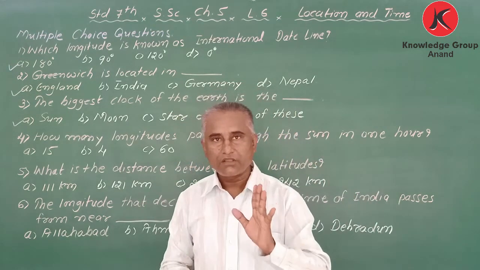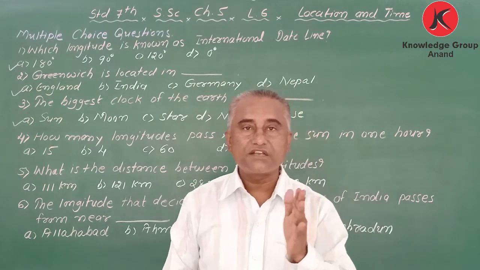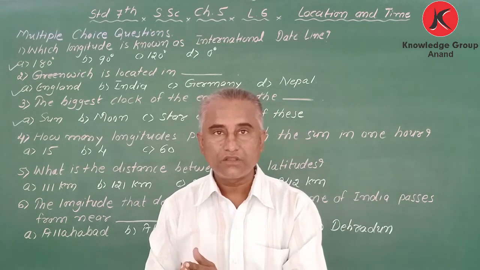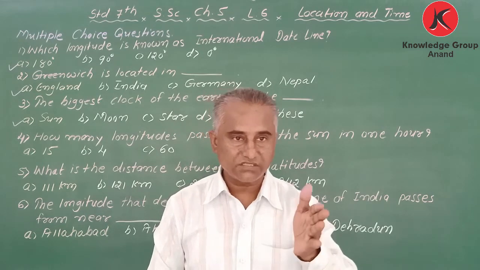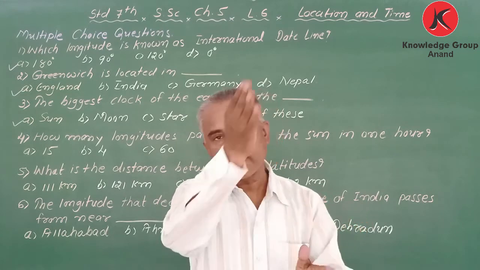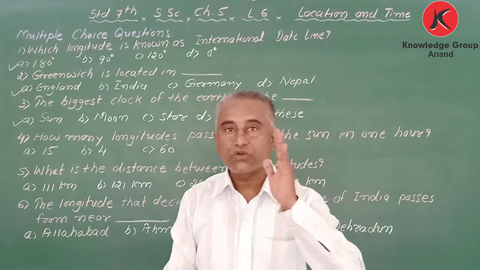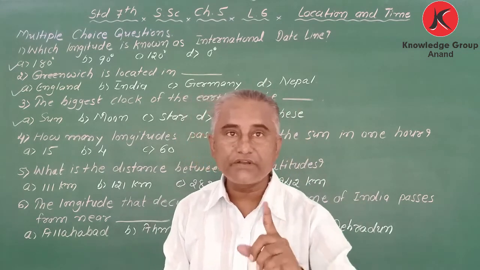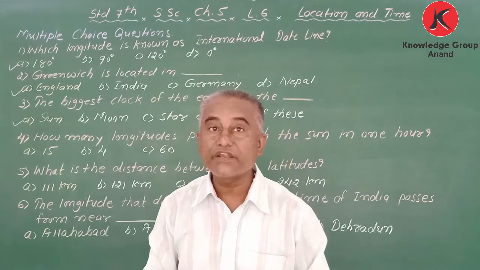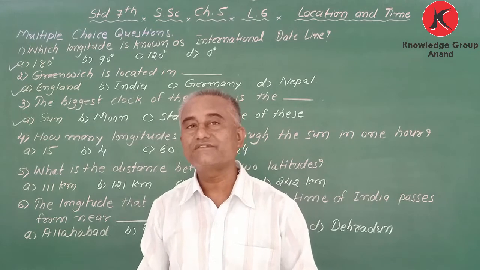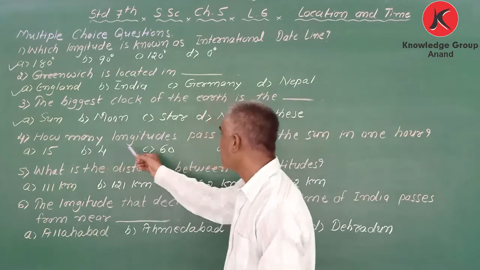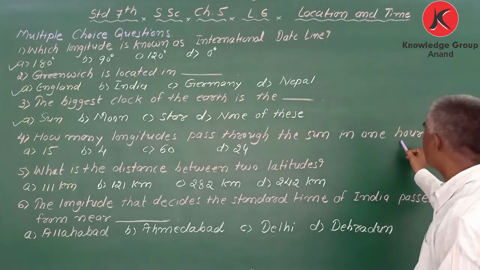Do you know what is the time between one longitude and another longitude passing the sun? Yeah, correct. 4 minutes. So if one longitude takes 4 minutes, 15 longitudes means 1 hour. We have to calculate a little bit.